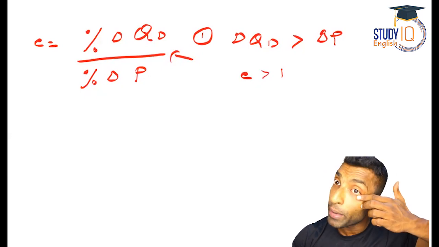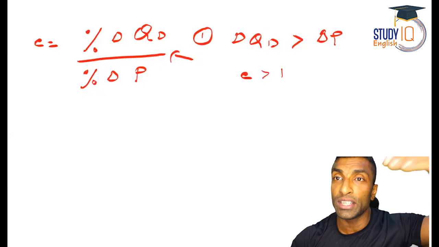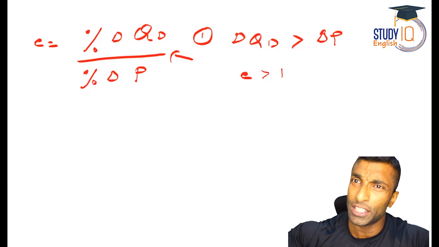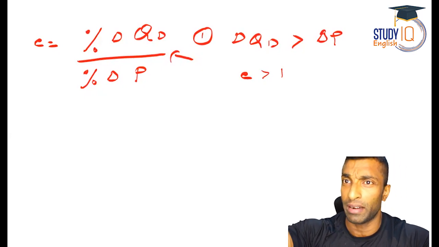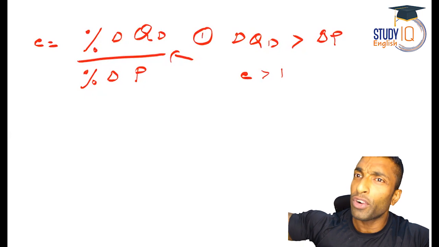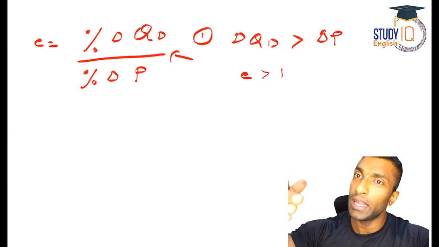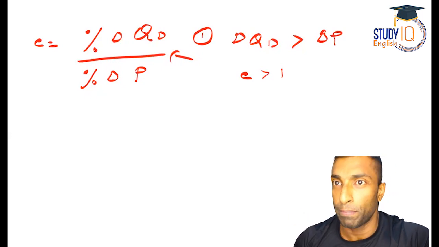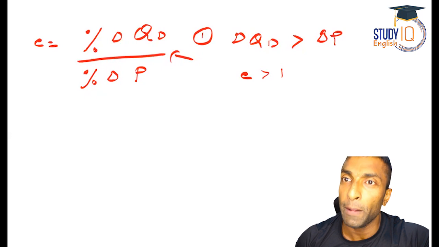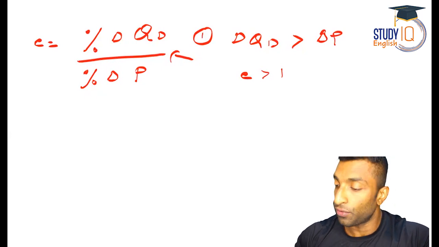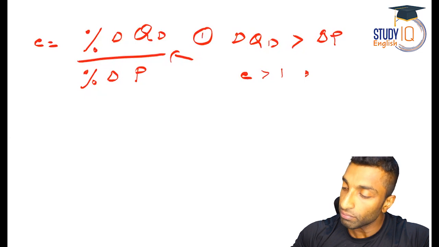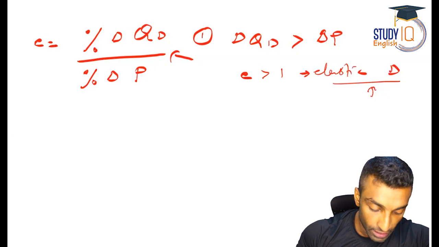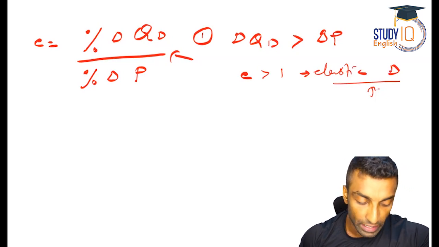In which scenario will it happen? It will happen if there is more change in demand than the percentage change in price. That means, let's say 10% change in price, 25, 30, 40% change in demand, or 15% change in price, 35, 45, 50% change in demand. So the percentage change in QD is higher than the percentage change in price. So here the E value will be more than 1. This is what is elastic demand. So the first situation we have discussed is elastic demand. So how can you actually explain this?